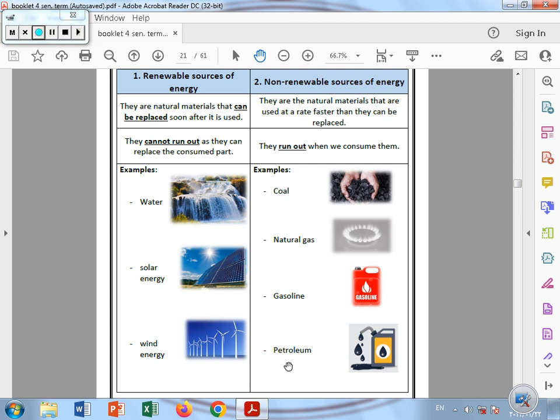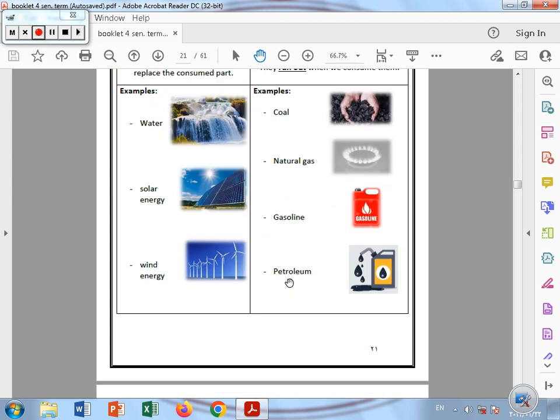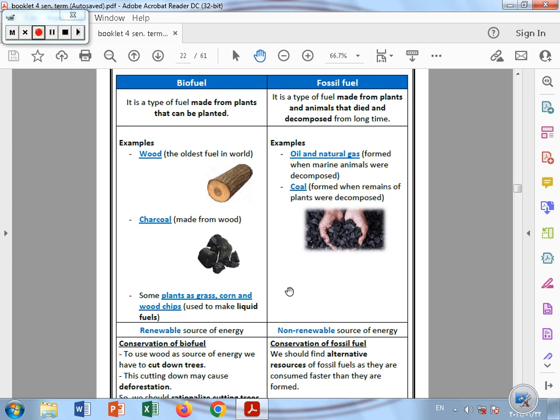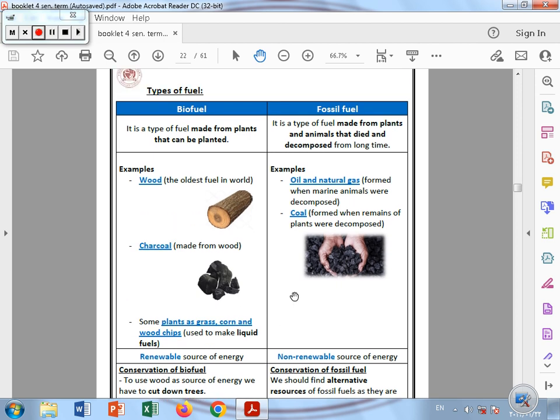In this lesson we are going to talk about how coal and petroleum, or oil, are formed on the earth. And now let's move to the types of fuels themselves. We have two main types of fuel: the biofuel and the fossil fuel.